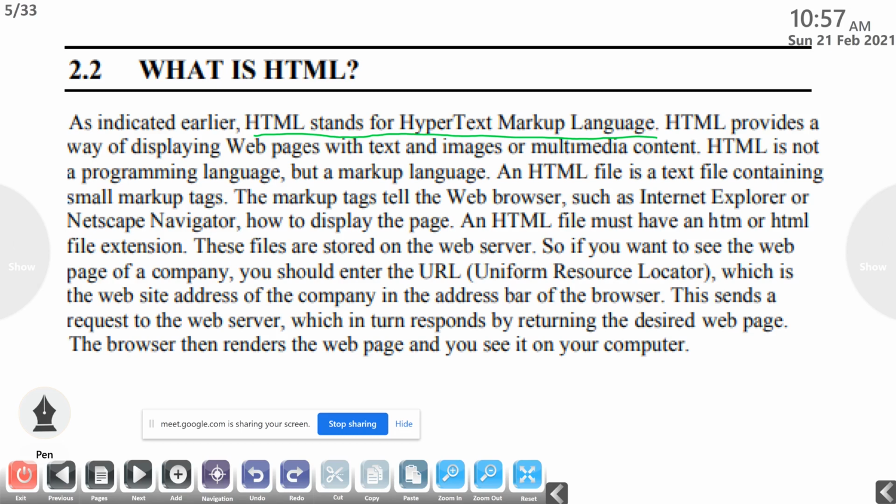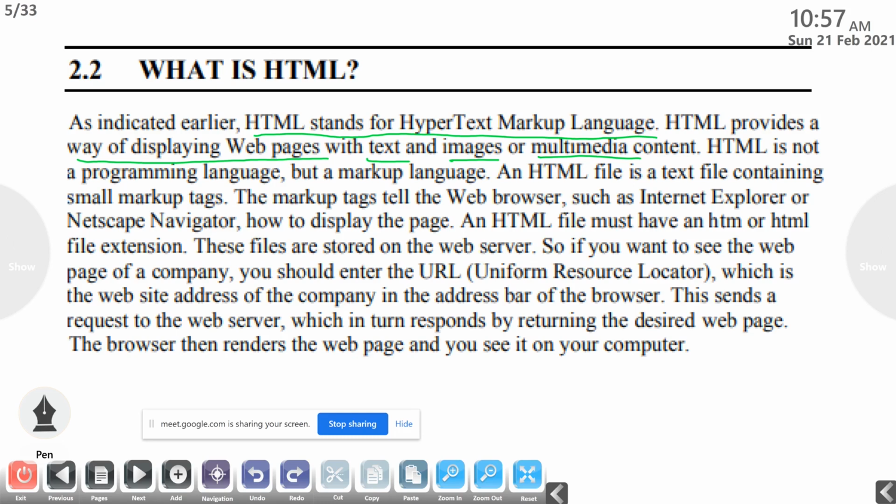So this HTML provides a way of displaying web pages, and that web page contains text, image and multimedia content. So HTML is not a programming language. HTML is not a programming language, it's a markup language. So that's why we call it hypertext markup language. It's not a programming language like C, C++, Java. It is just a markup language, and this is the language for the web.